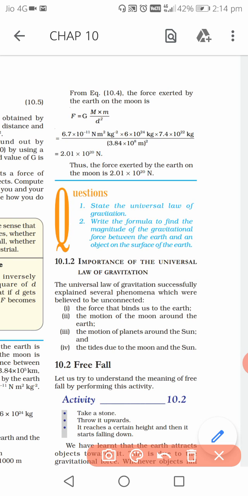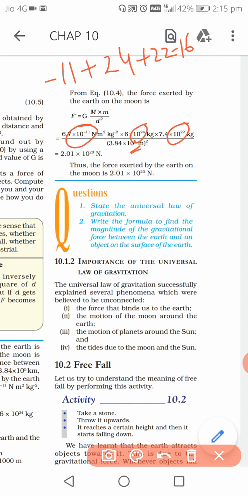So for calculation, what we can do is all the power of 10 you put them together. This is 10 to the power 8 and one square is there, so it becomes 10 to the power 16, and as it goes down it becomes 10 to the power minus 16. So first let us see 10 to the power minus 11, then 10 to the power 24, plus 24, then 10 to the power 22, so plus 22, and then this 16, it goes down, it becomes minus 16. This will be the power of 10.